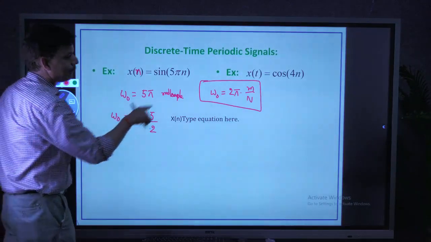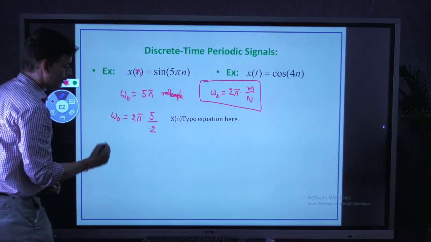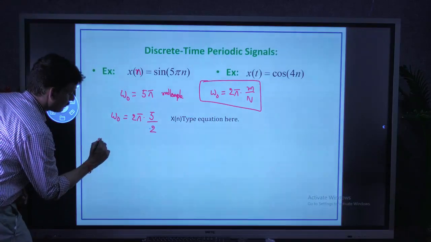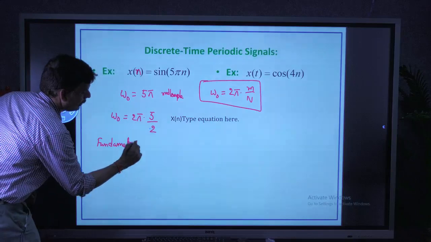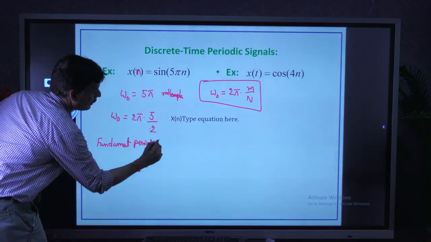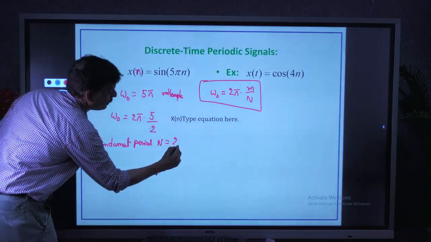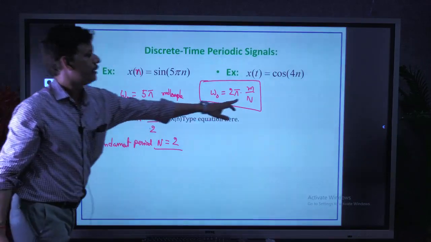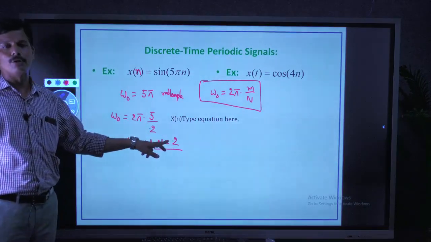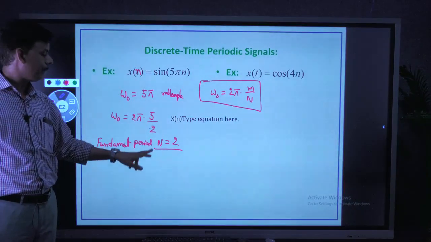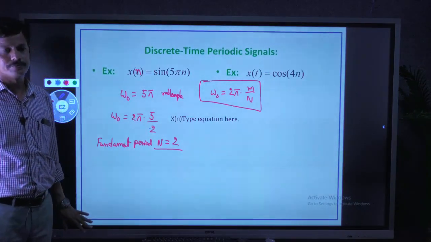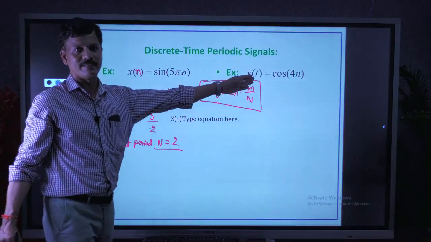So by comparing it with the actual form, the fundamental period capital N equal to 2. So the given signal is periodic with the period N equal to 2. Now we can see another example.